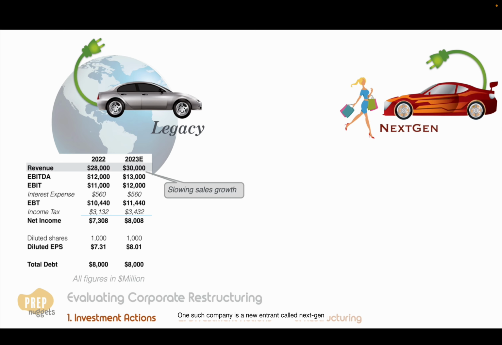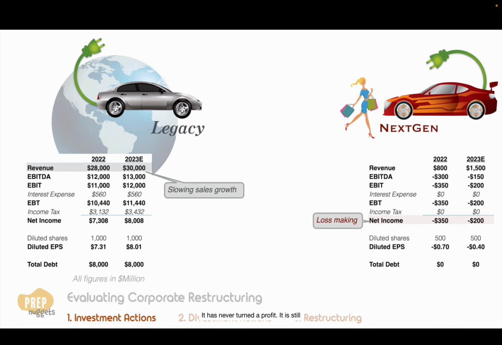One such company is a new entrant called Next-Gen Motors, which has long wait lists for its futuristic cars with self-driving capabilities. However, as the company is focused on growing market share, it has never turned a profit. It is still expected to make a loss in the following year.